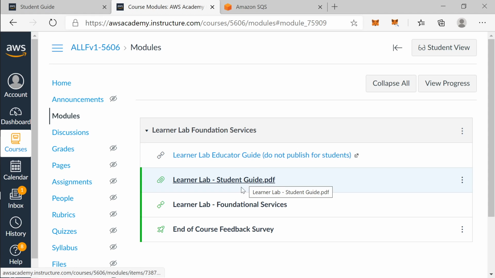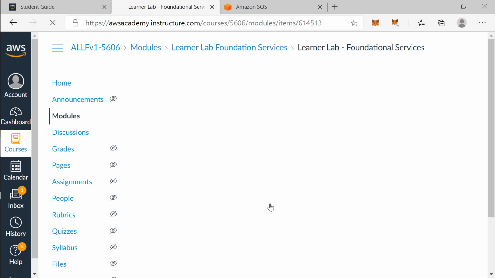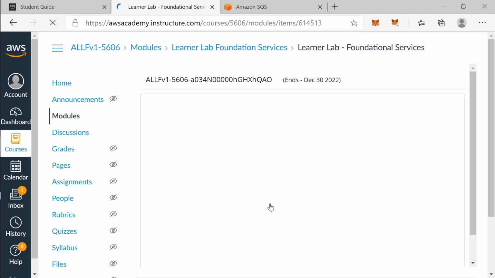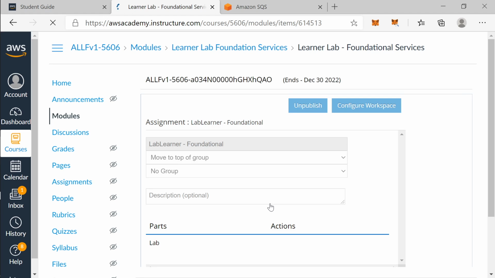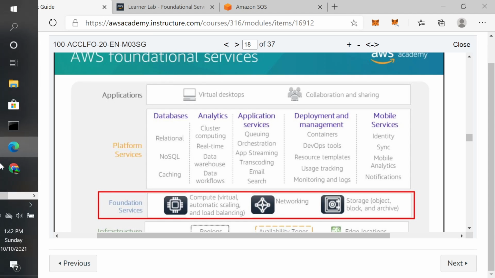Educator by student. Foundational services. Okay, no, this is not this. Actually, I have to log in as a different account. So, can I do that?